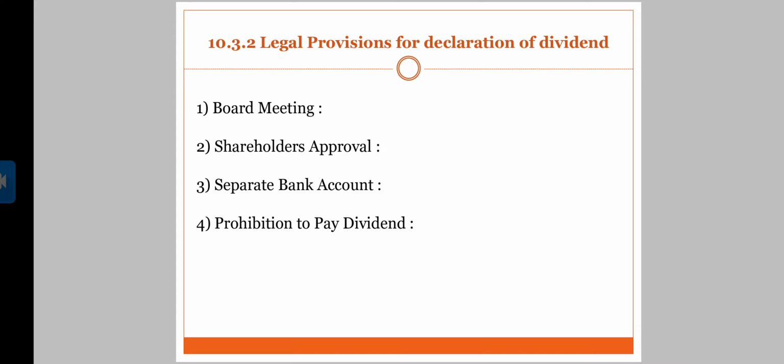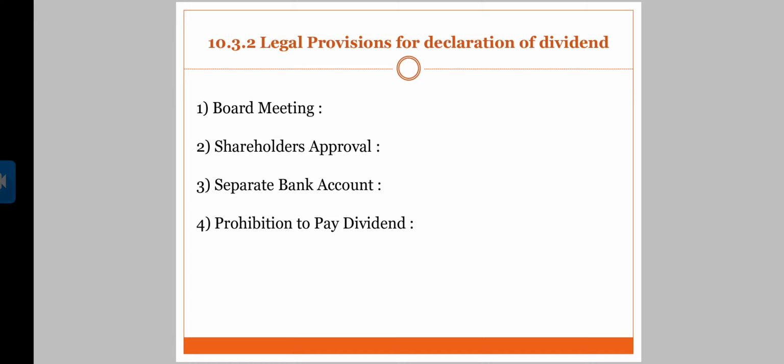Now, coming to the fourth point, which is prohibition to pay dividend. In what circumstances and under what conditions can a company not pay dividend to the shareholders? The very first one is a company which has failed to repay a deposit or any interest on a deposit; it cannot declare any dividend on its equity shares. If there is a liability on a company to pay interest on any other securities of the company apart from shares, and the company is in default to pay the interest, the company cannot pay dividend to its shareholders.